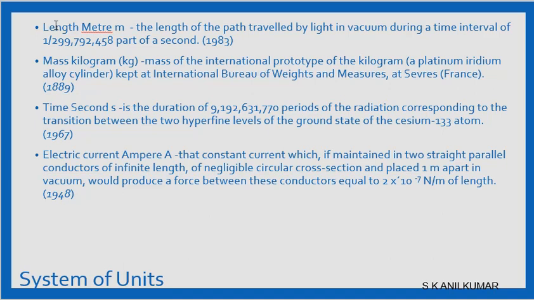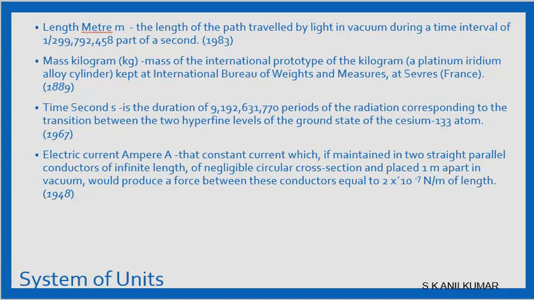Now, when these wires are kept in a vacuum, not a coil but straight wires, 1 meter apart, of infinite length, straight and of negligible circular cross section, they will produce a force. The force between these two conductors is 2 into 10 power minus 7 Newton per meter. This was formalized in 1948 as the electric current or ampere.